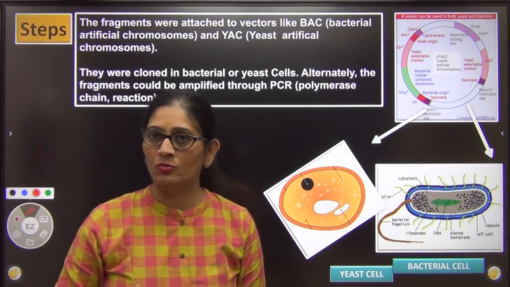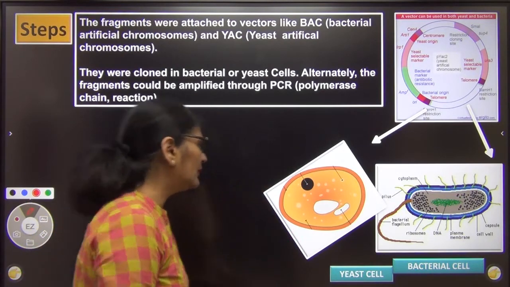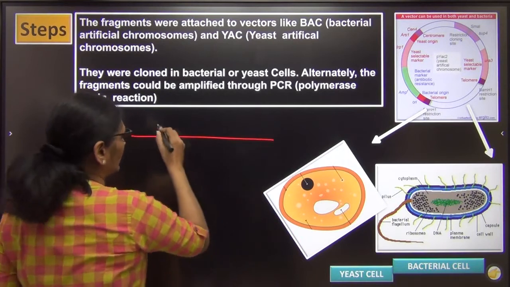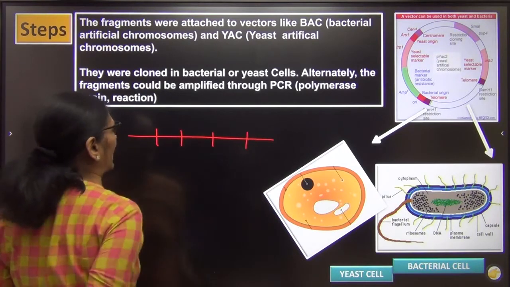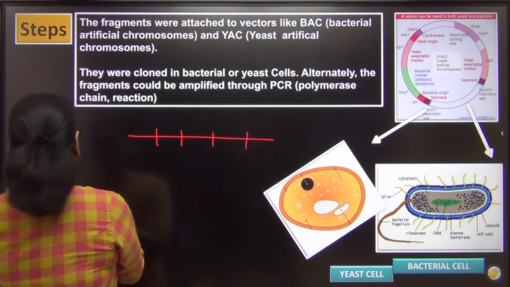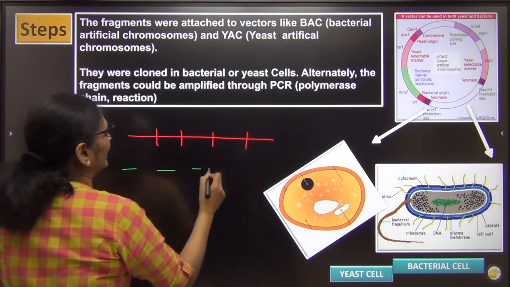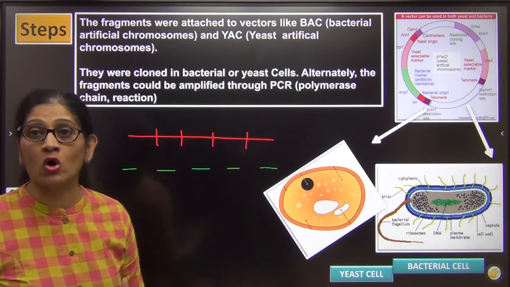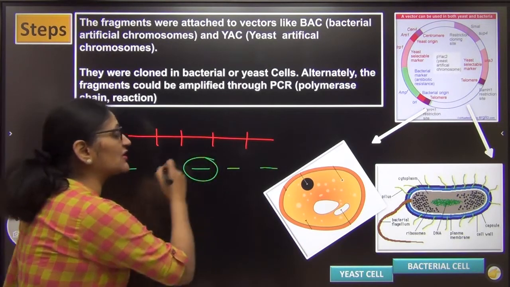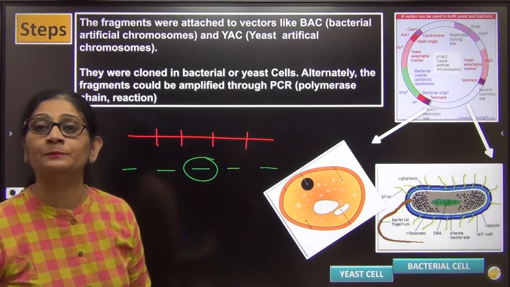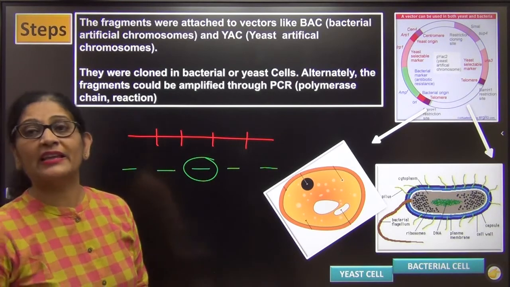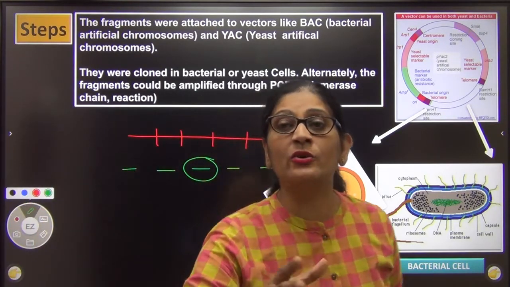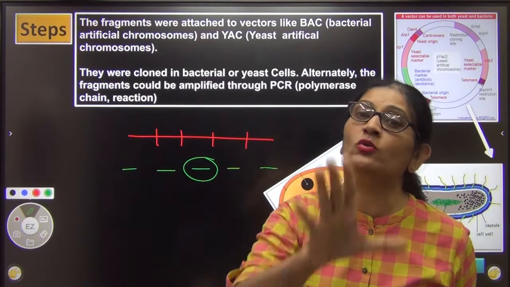ठीक? I have taken out chromosome 1. ठीक है, very good. The DNA of chromosome 1, I have broken into multiple fragments, and I have also separated these fragments, and I have decided I am going to study each fragment individually. While studying, if something goes wrong, and I need another copy of this fragment, मुझे ये fragment फिर से चाहिए, हो सकता है ना? Suppose I give you one page, and I ask you, देखो उस page में जो भी लिखा है, please try to work on that.